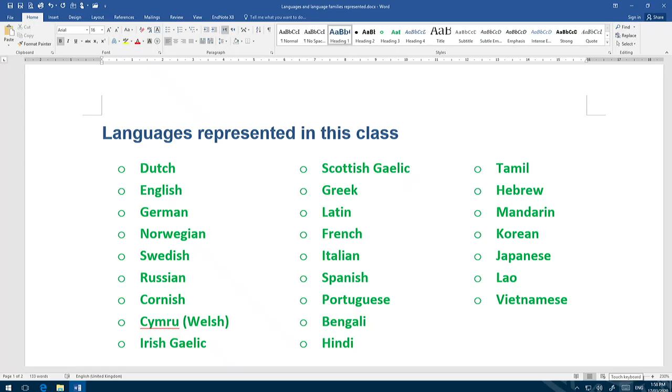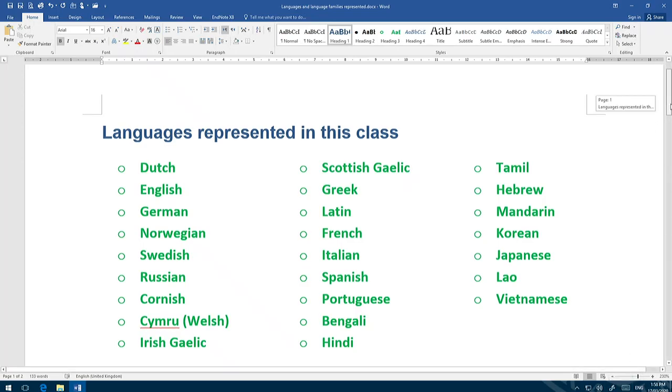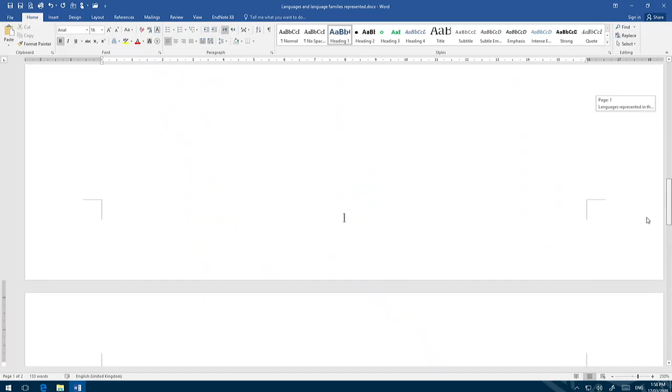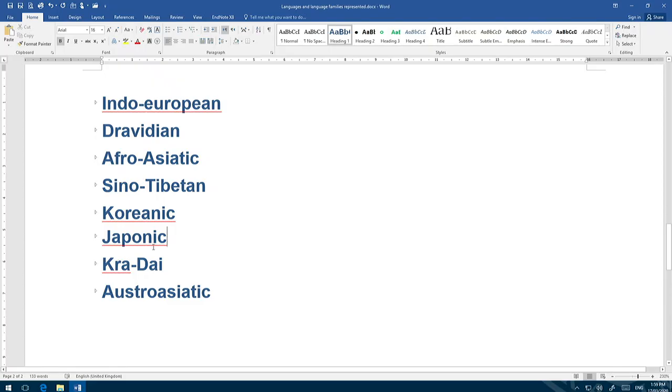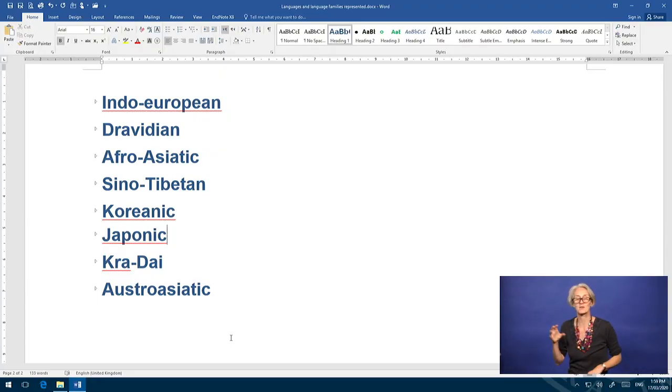So, if we have a look at our language sample again, these are our 25 languages. But if we look at this in terms of language families, we have 1, 2, 3, 4, 5, 6, 7, 8 language families. Pretty good for a cross-linguistic sample. So we have 8 language families represented. There are many other language families that are not represented, but that's quite normal in linguistic sampling, that unless it's a huge study, we may not be able to represent every language family.